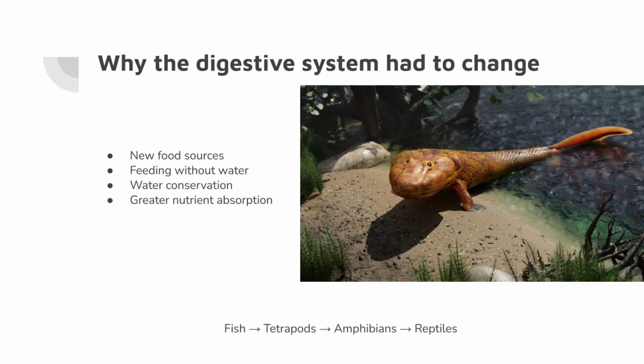One of the biggest challenges in vertebrate evolution was moving from water onto land. In water, food is supported by buoyancy, prey often consists of aquatic organisms, and feeding usually involves suction. Once vertebrates moved onto land, those strategies no longer worked. The digestive system had to evolve to allow animals to capture food without water, process tougher plant and animal tissues, conserve water, absorb nutrients efficiently, and support higher activity levels. Many of these adaptations began before vertebrates fully colonized terrestrial environments.